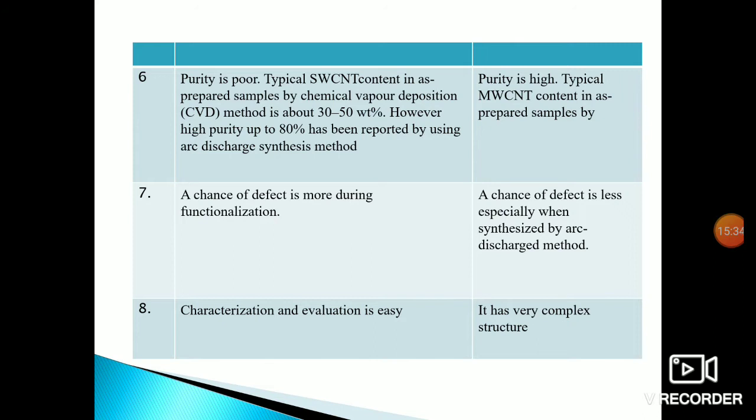The seventh point is that the chance of defects is higher during functionalization. We already discussed what is meant by defects in the last class. Separately, the impurity content, how much impurity is present, we can find out using the synthesis method.